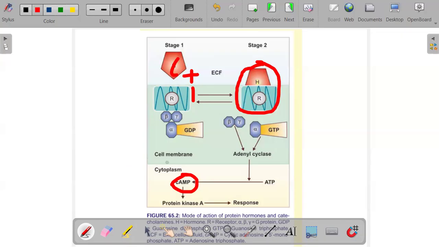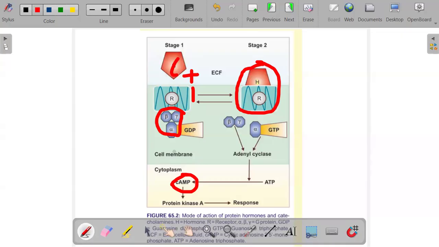Each G protein molecule is made up of 3 subunits. The subunits that we are talking about are these ones right here. So it's made up of a beta, gamma, and alpha subunit. Okay, so these are the subunits that it's made up of.